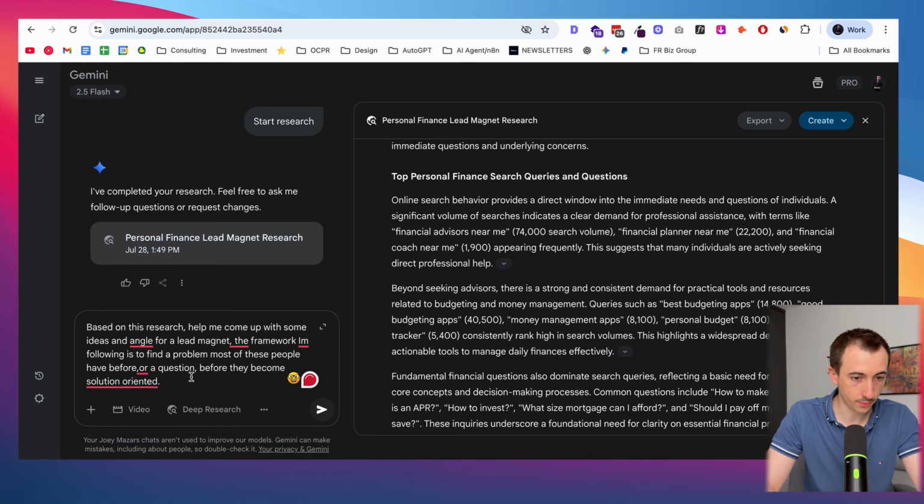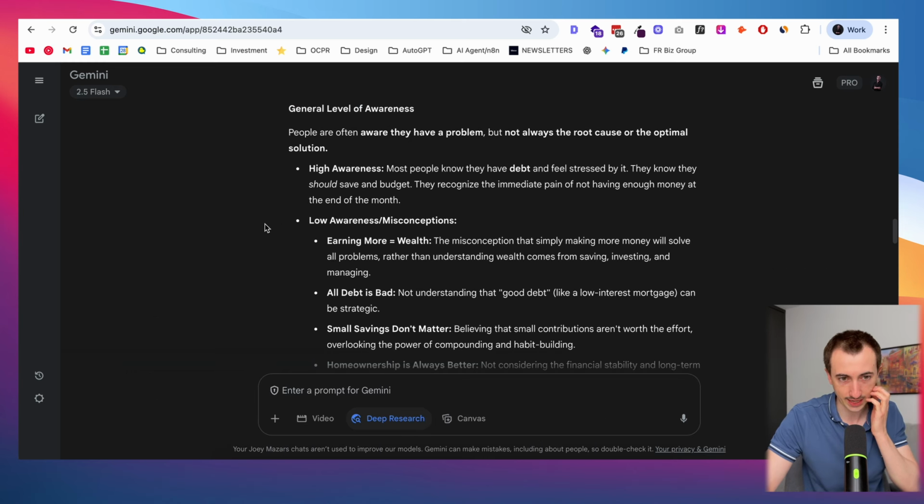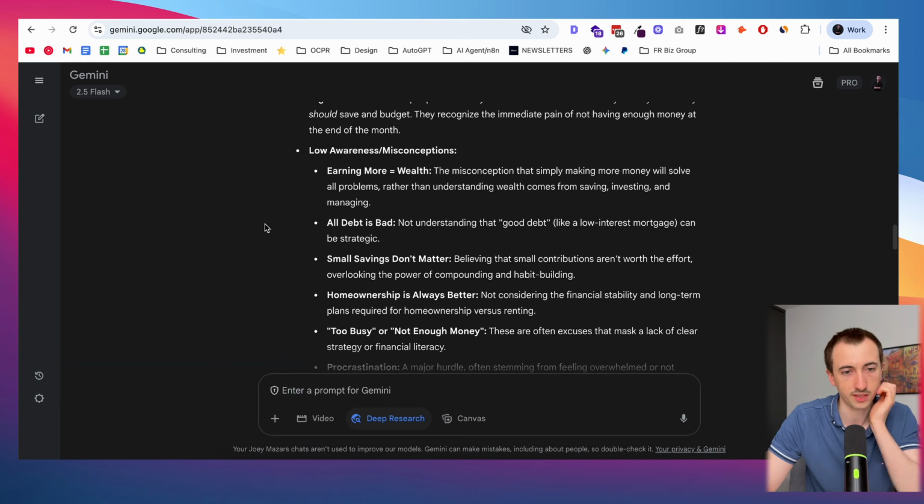Okay, so here is the prompt. Again, it's just based on that research. Give me some good angles and ideas for the lead magnet. And I want this to be something that comes before they become solution oriented. So again, back to this awareness pyramid. This is what I'm looking for to get on the higher level of that pyramid. Okay, so what it has done here is rank the different levels of awareness and different solutions based on that.